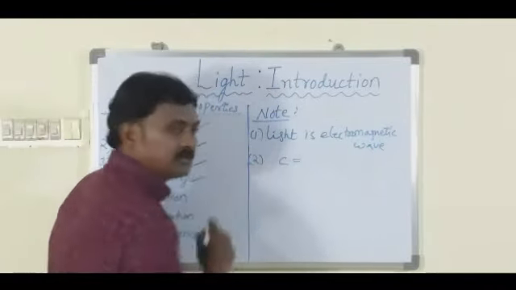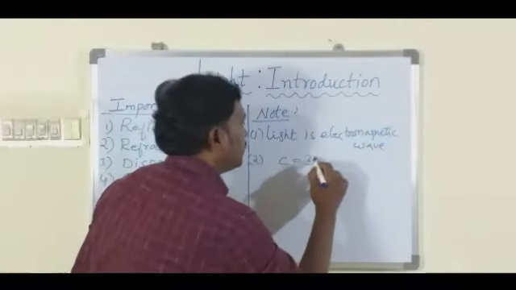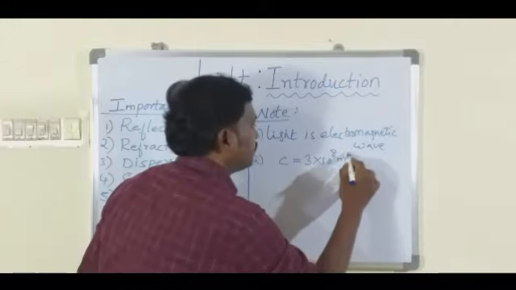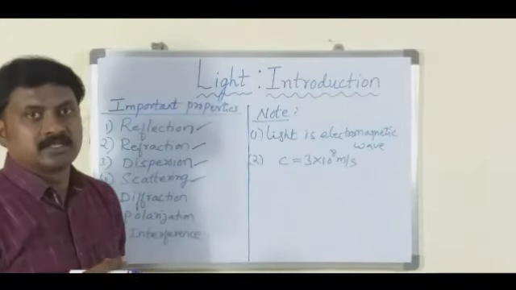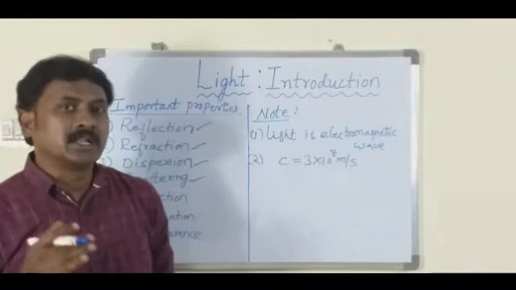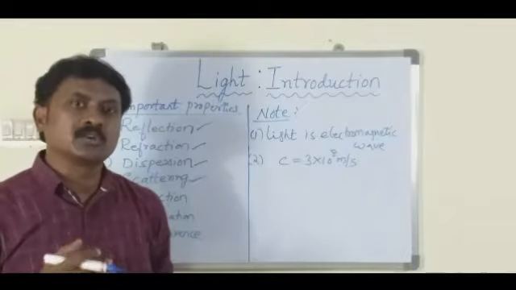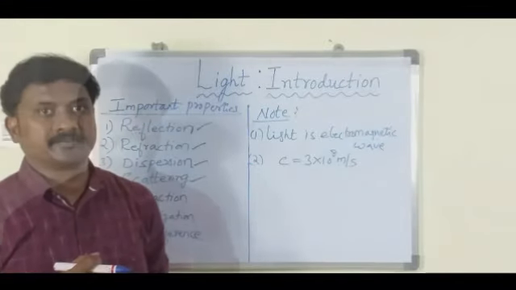Secondly, the velocity of light. Velocity of light is represented with the letter c. Why? Because it is constant. The value is 3 into 10 to the power of 8 meter per second, that is around 30 crore meter per second. So in 1 second, the light travels at this great speed, a distance of 30 crore meters.